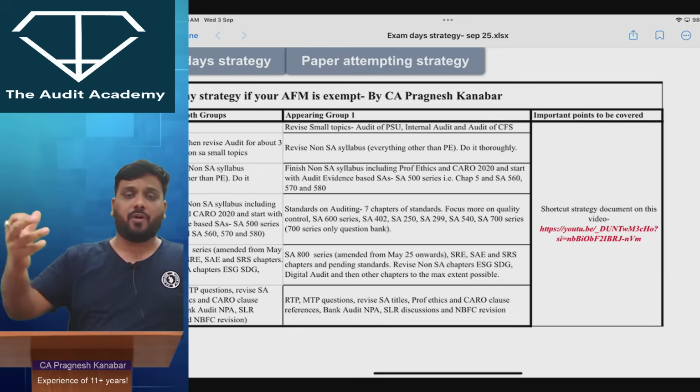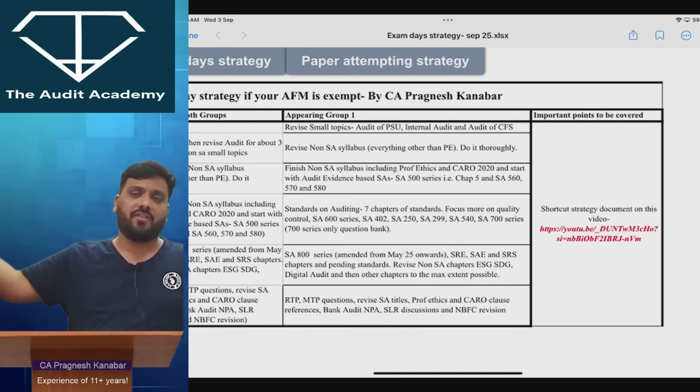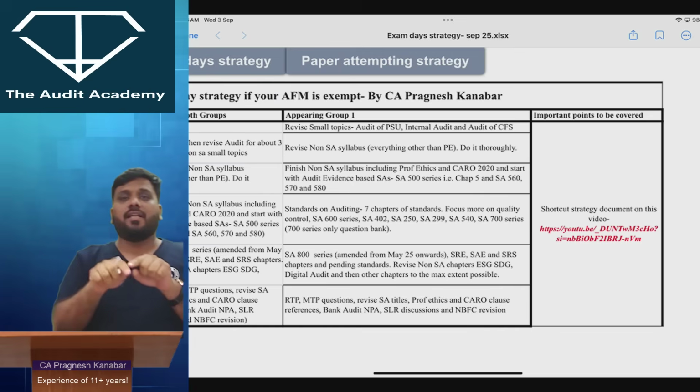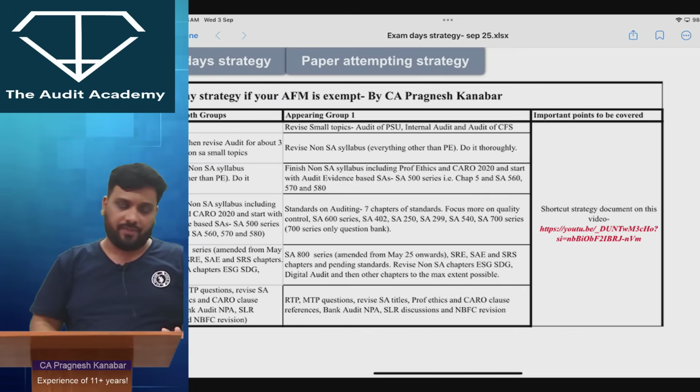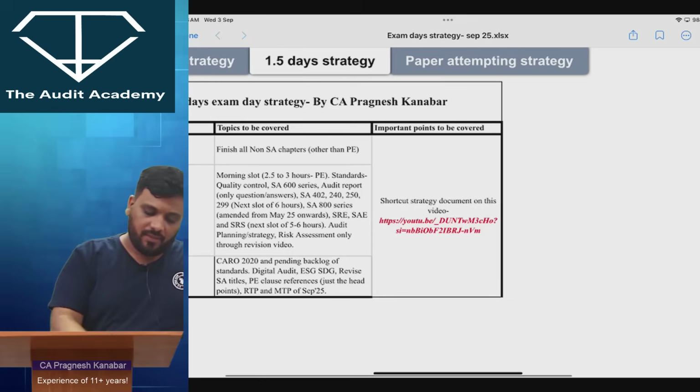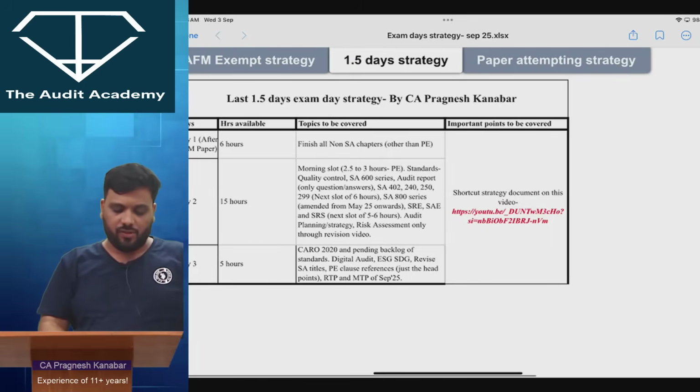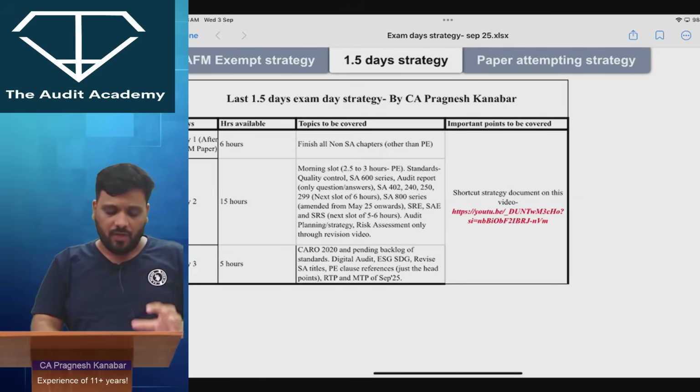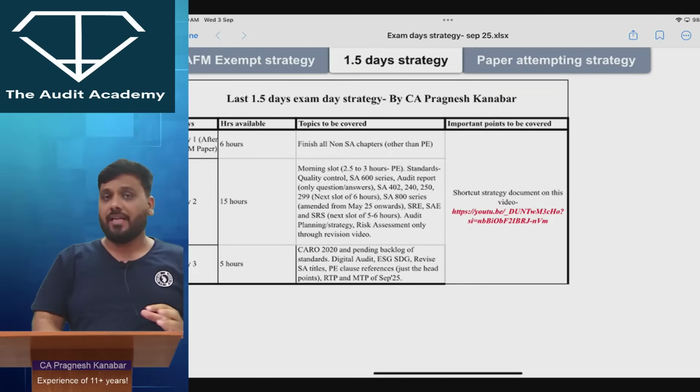For that I had uploaded one shortcut strategy video for September 25. In that I had given the file. In that file you will find everything. Now similarly for the 1.5 day strategy also, this is the entire timeline about how you should utilize your slots.